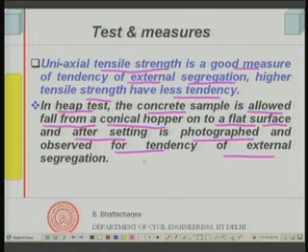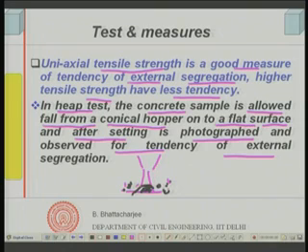And this photograph is observed for tendency of external segregation. For example, when you have dropped the concrete through the hopper onto the flat plate, if the quartz aggregate particles are separated off somewhere, and the mortar forms a heap here, with aggregate particles separated off, then it has a tendency towards external segregation.